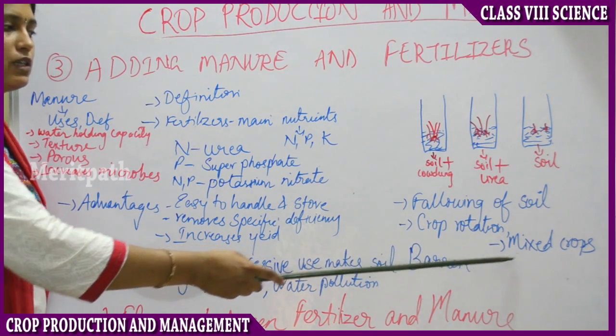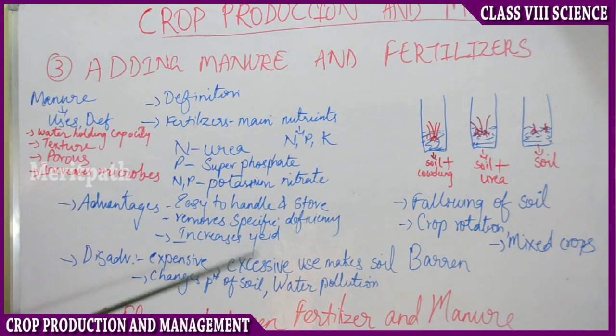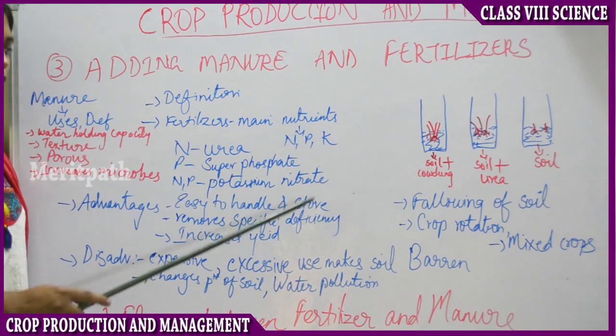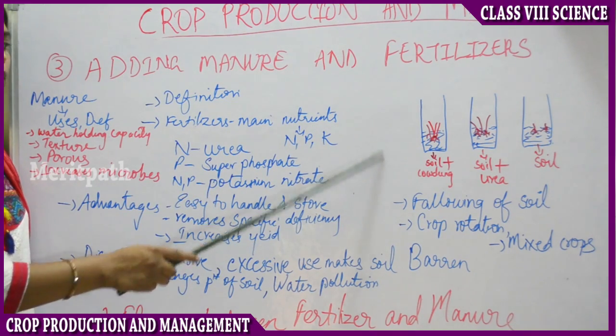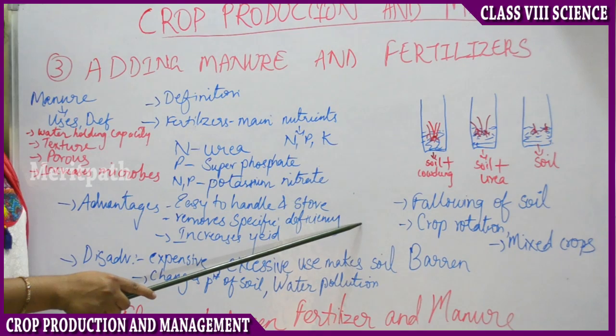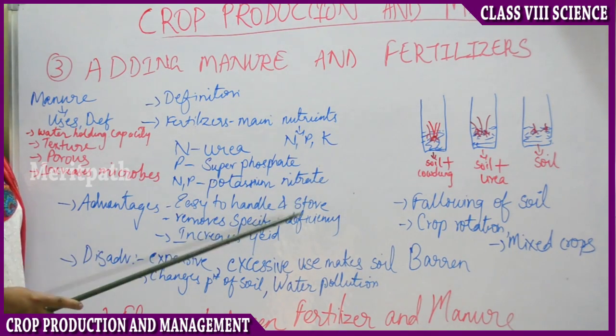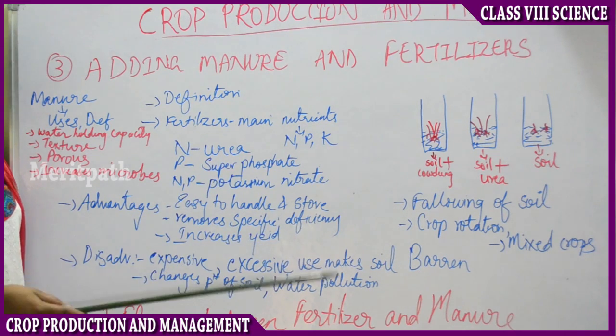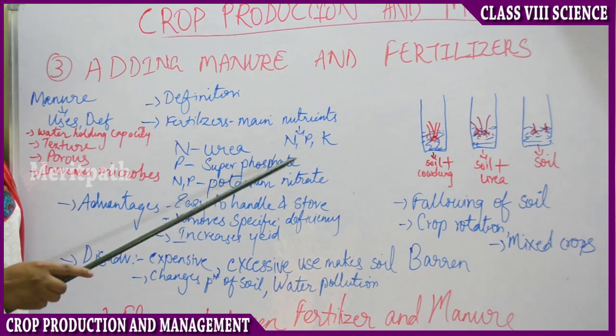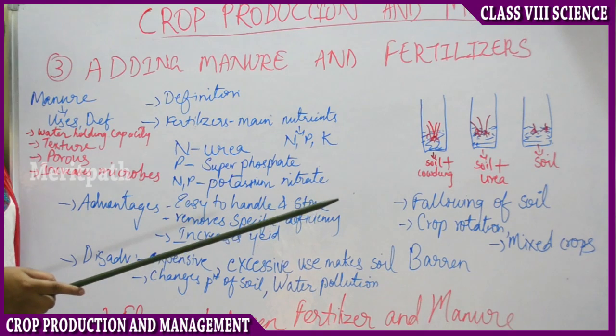Then one more thing is growing mixed crops. Mixed crop means in one area of land you can grow two alternate crops. Like you can grow soya bean with haldi or pea with the gram. That way one crop will require less nutrients and the other crop will require more nutrients. Thereby there will be balance of the nutrients in the soil.